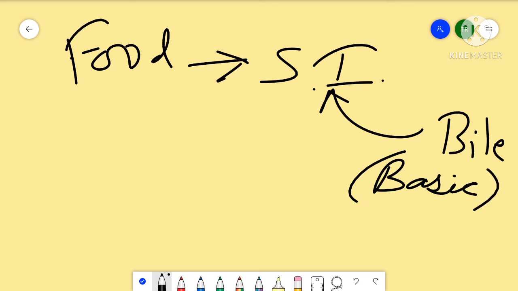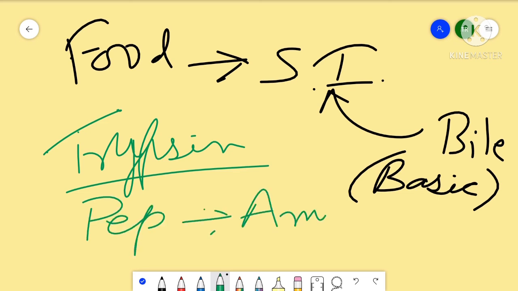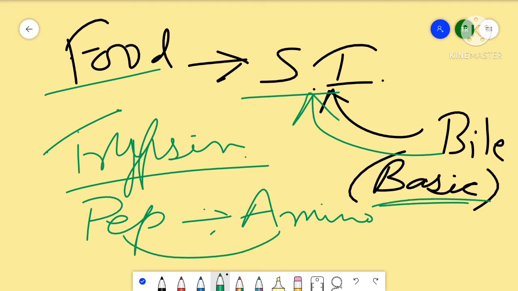So when this basic environment is created, our enzyme that is trypsin will help in converting the peptide into amino acid. Okay, so that is how it happens. The food enters the small intestine, bile is released into the small intestine, and then trypsin will get the basic environment, and hence it will convert peptides into amino acids.